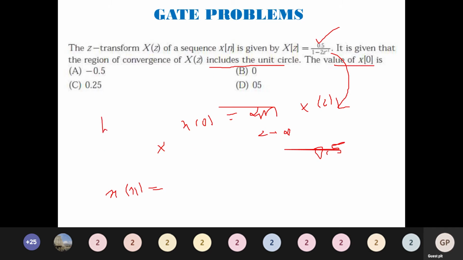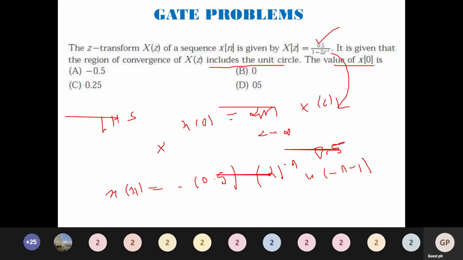the left-handed sequence. It is going to be the left-handed sequence. So a left-handed sequence, in general, should be minus of 0.5. I have got 0.5 outside, and I can take a constant value, which is 2 here. So it is going to be 2 power minus n u of minus n minus 1, since it is a left-handed sequence.